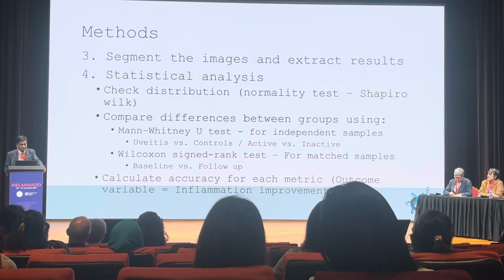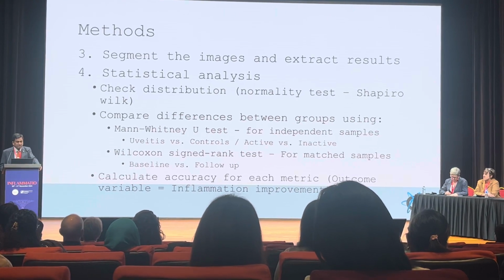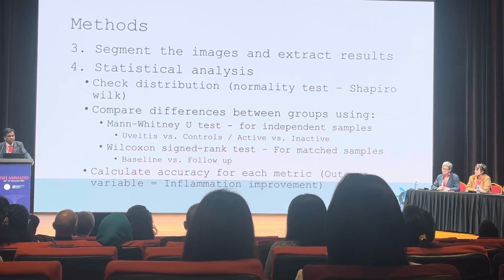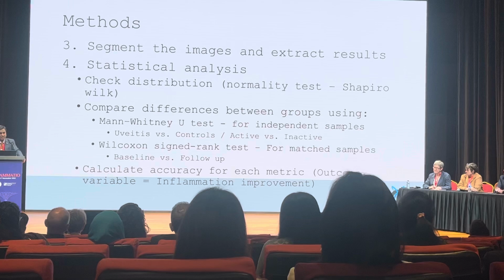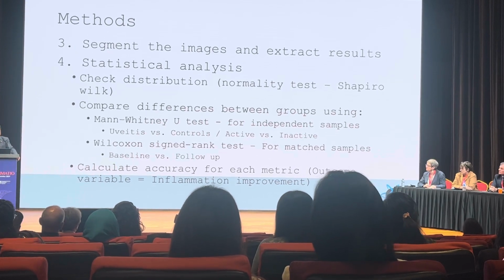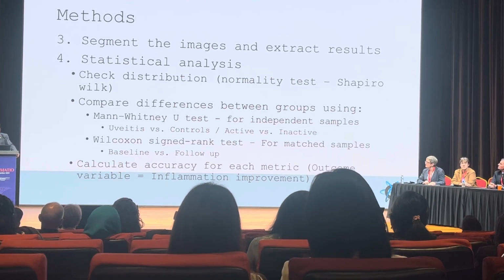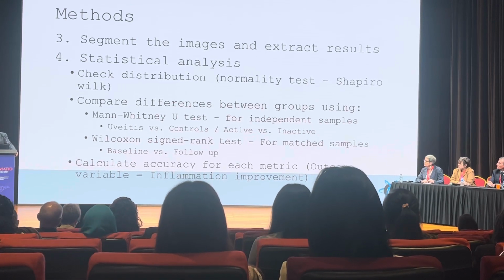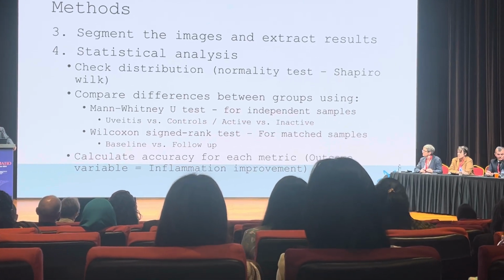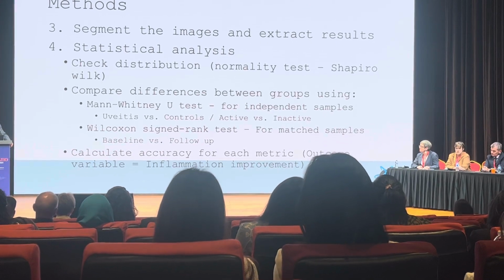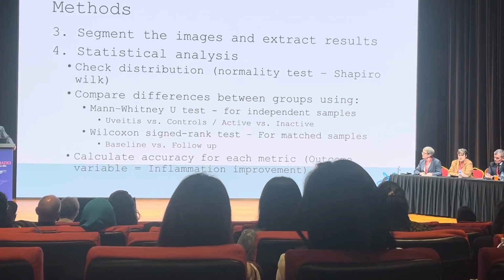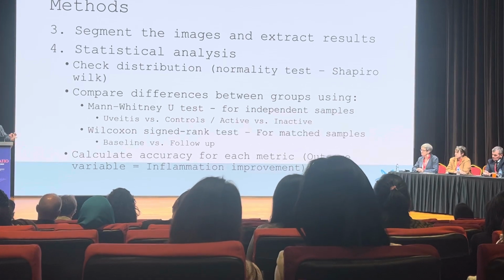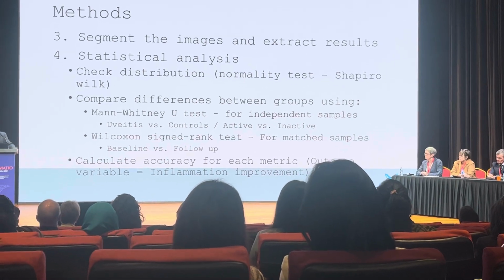The time will not permit us to see that, but the novelty in what we did is using the ETDRS grid, which you can place either on the macula or on the disc. We segmented the vessels into different segments and zones, and we proposed a new nomenclature so that we can identify a focal change at a particular point, not just the mean change in the AVR. That is what differentiates it from pre-existing software, because it can give you the exact area of focal ischemia, if there is something happening, as an indirect indicator.